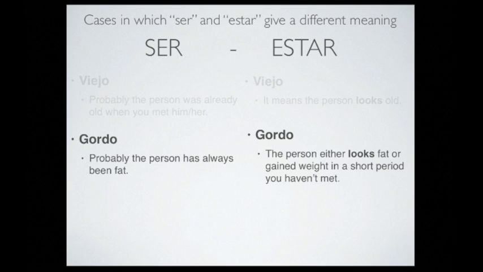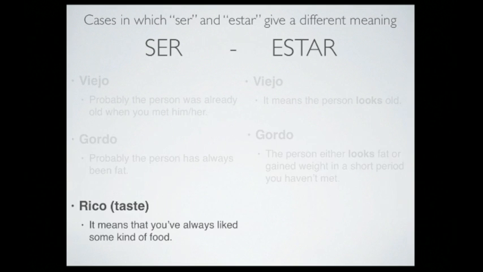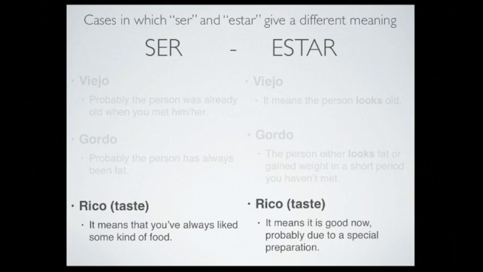Another word is rico, sabroso, delicioso. When we talk about taste, we say esto es rico, and we mean that we usually like that food. For example, la pizza es rica. In that case, we use ser. On the other hand, we use está rico if we mean that it is particularly so now. For example, if we try a new preparation, a new way of making something, you can say la pizza está muy rica, because probably you added some new ingredients or you made it in a different way.